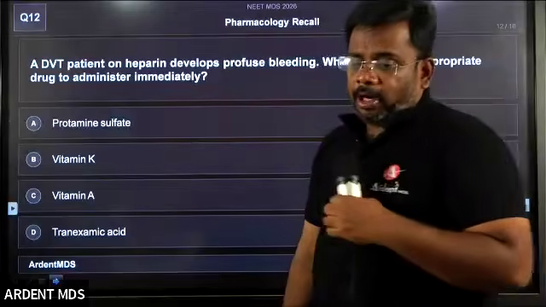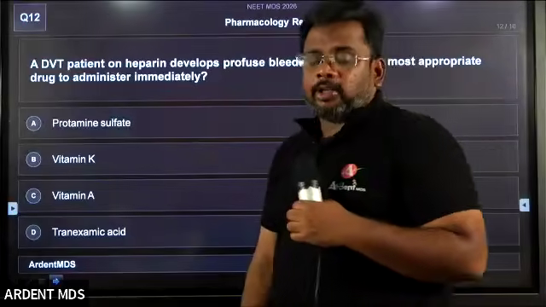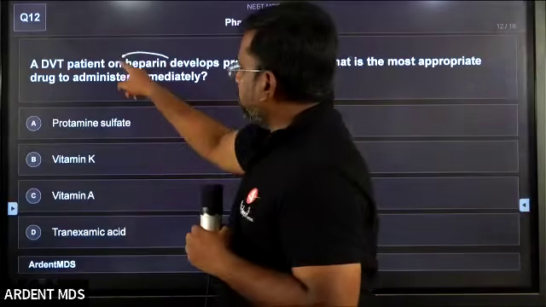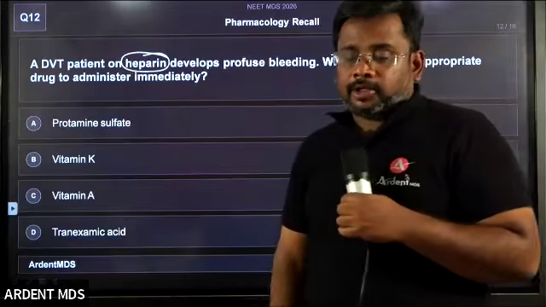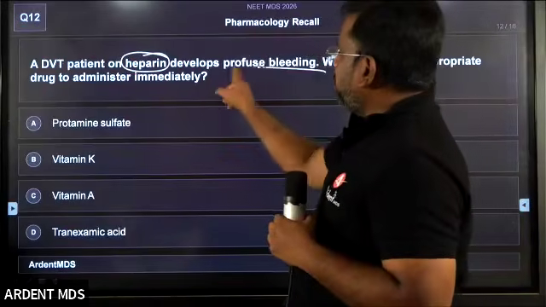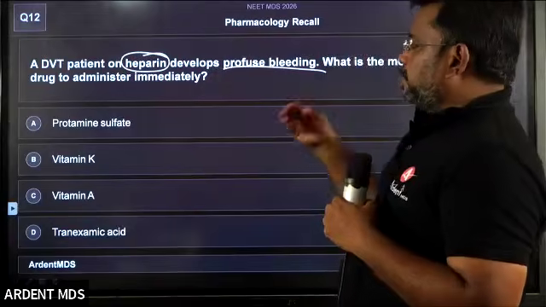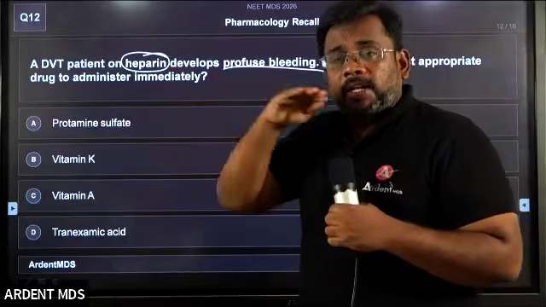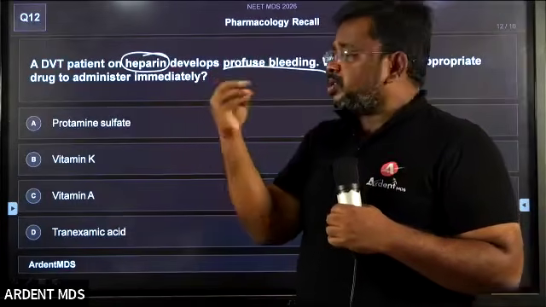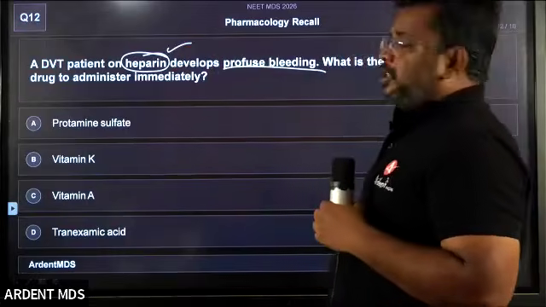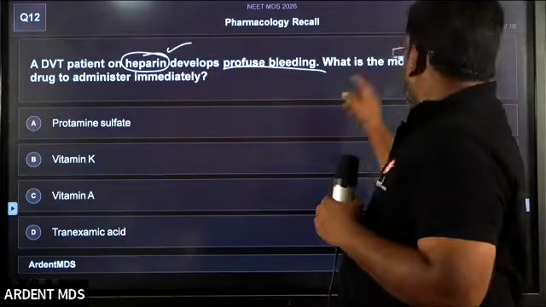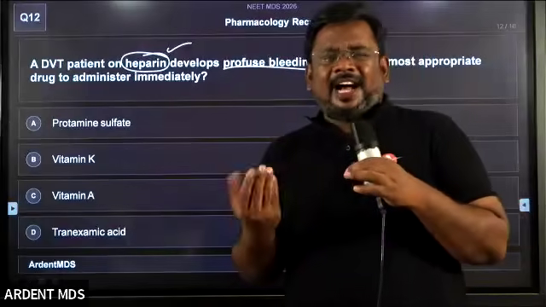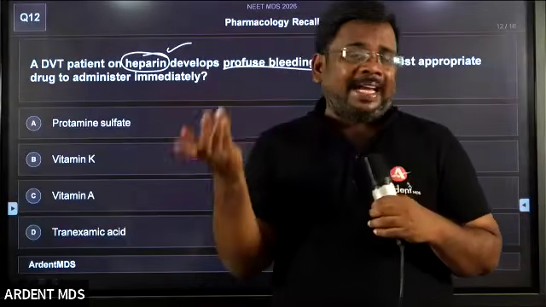Okay. The patient has DVT, deep vein thrombosis, and is taking heparin to prevent clot formation. But the patient develops profuse bleeding, maybe because the heparin went to an overdose. Heparin actually prevents clot formation, so if you go for an overdose, the patient may have profuse bleeding. What is the most appropriate drug to administer immediately? Simply, they are asking what is the drug of choice for heparin overdose.